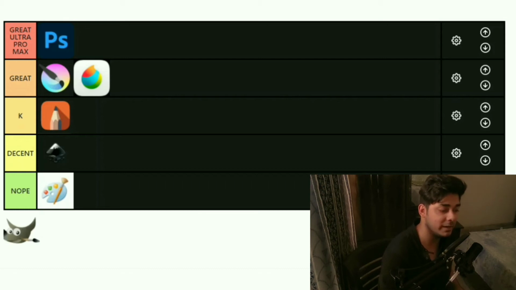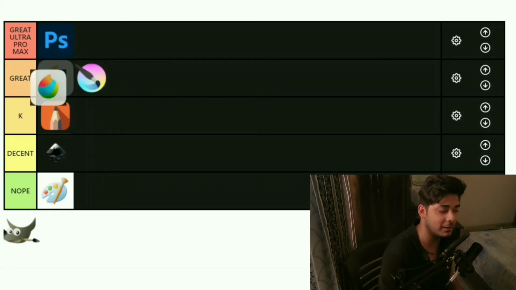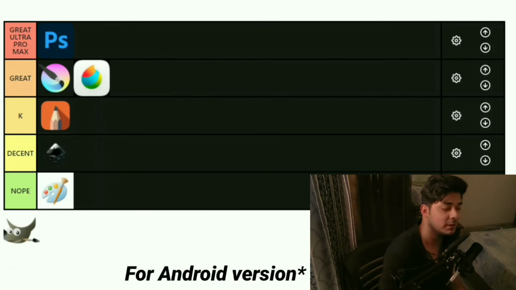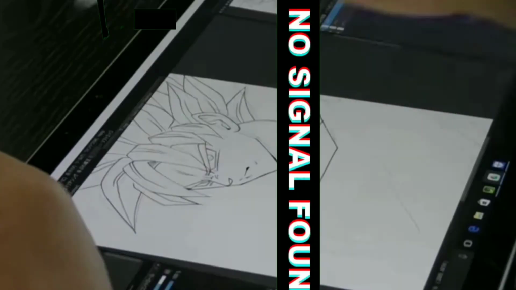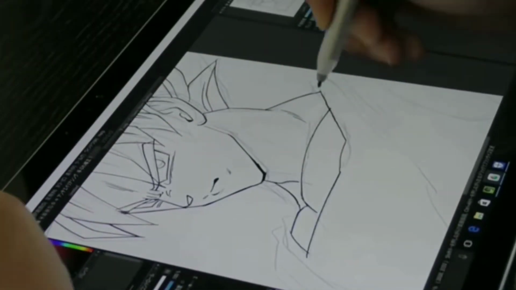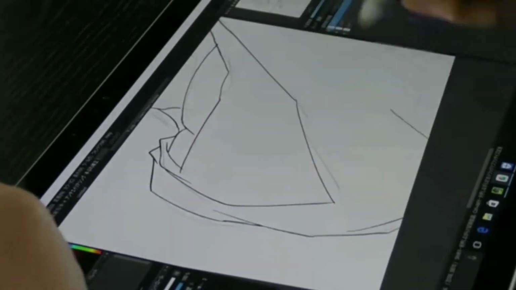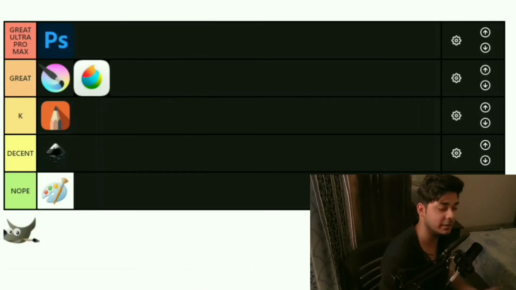However, the reason why it is not as good as Krita is because it's not fully free, not fully open source. You actually have to log in for certain stuff. You have to pay a certain amount for certain features, which completely doesn't make it free software. On top of that, it doesn't have an animation tool. So yeah, Medibang is not as good as Krita when you compare them.